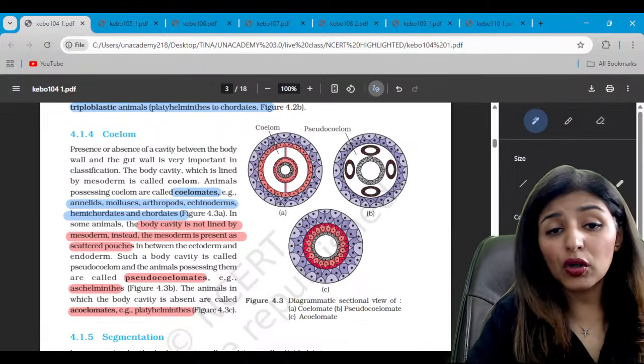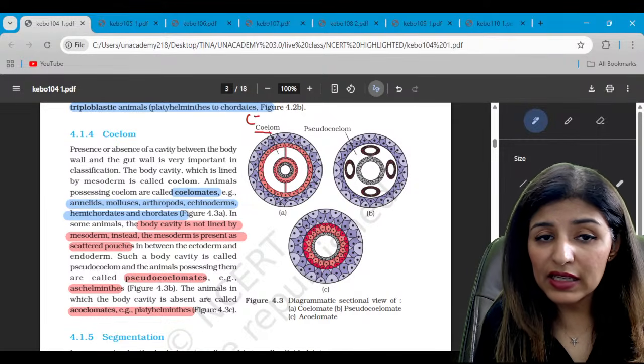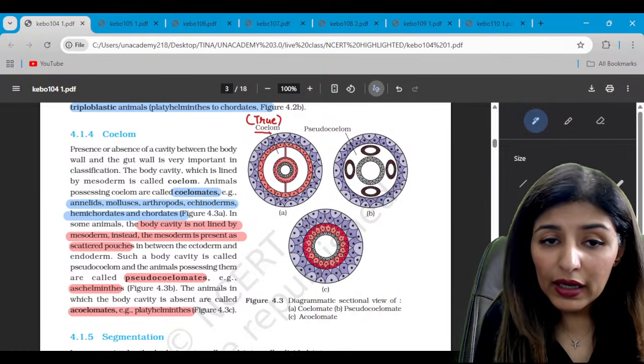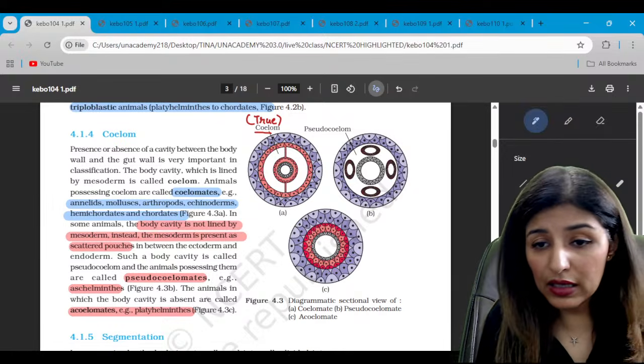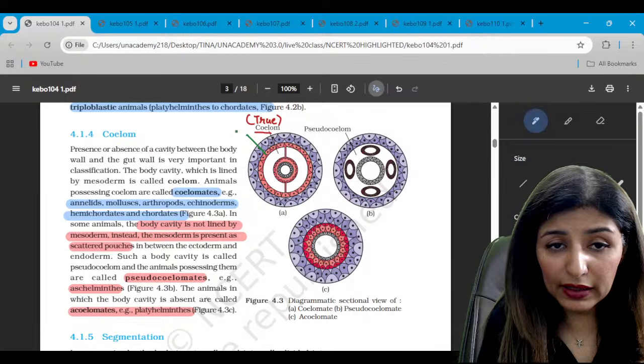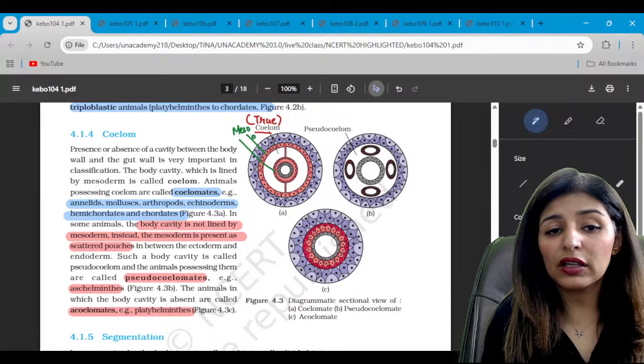Now talking about the coelom. The first diagram shows a true coelom. Why? It is lined by mesoderm on both the sides. So this pink layer also represents mesoderm, and this pink layer also represents mesoderm, outer and inner.